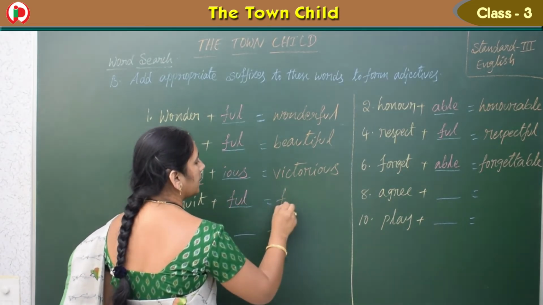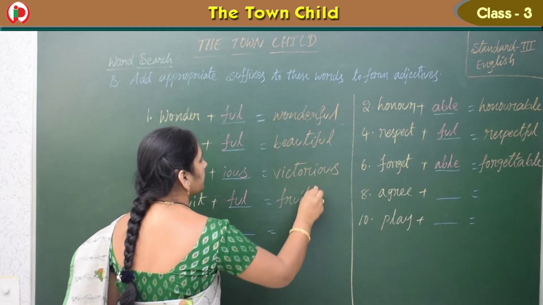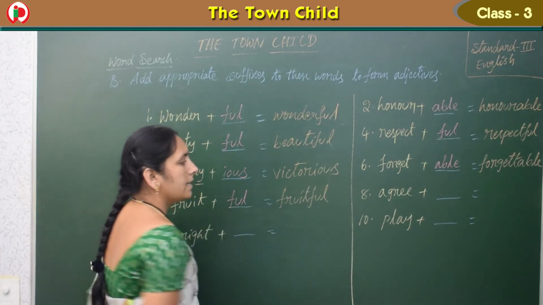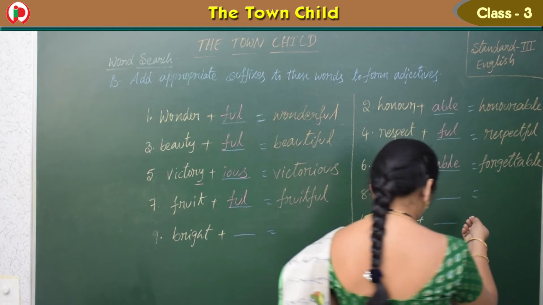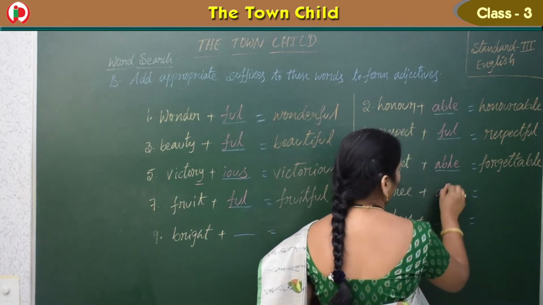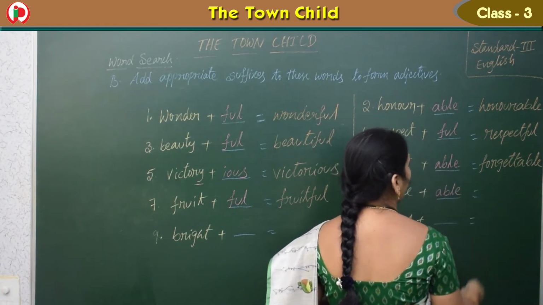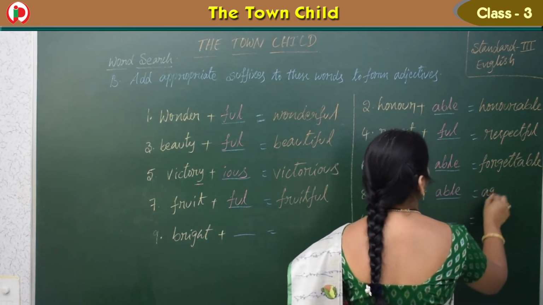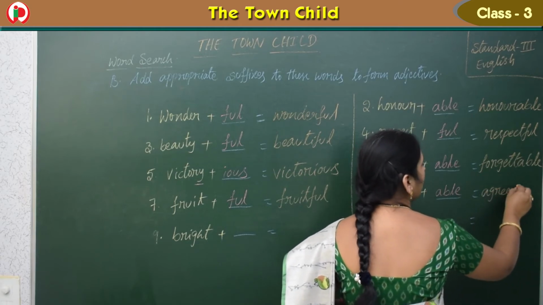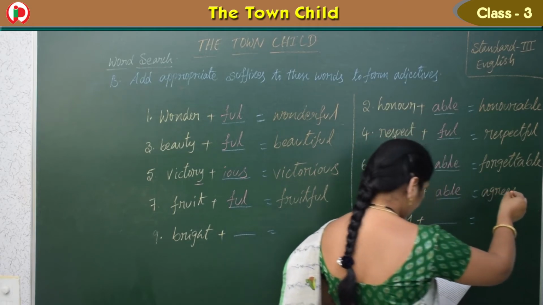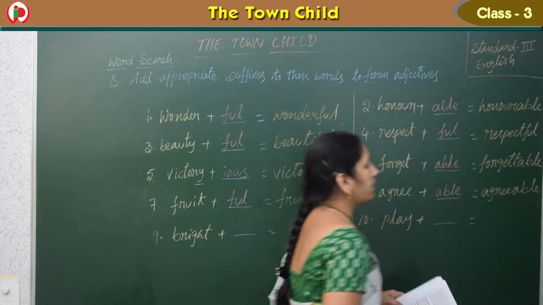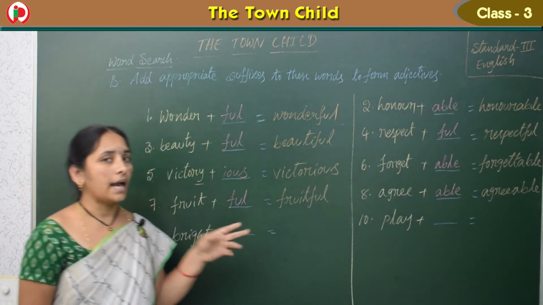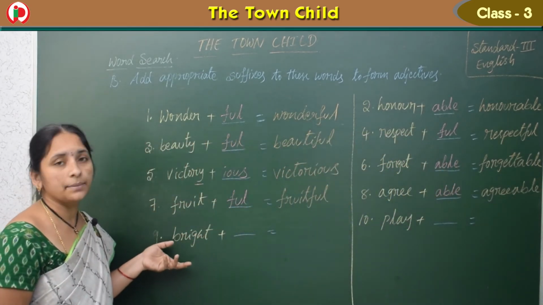Then we get fruitful. Next one, agree. What can we add? For this also able. Then we get the word agreeable. We should add able, then we get agreeable.